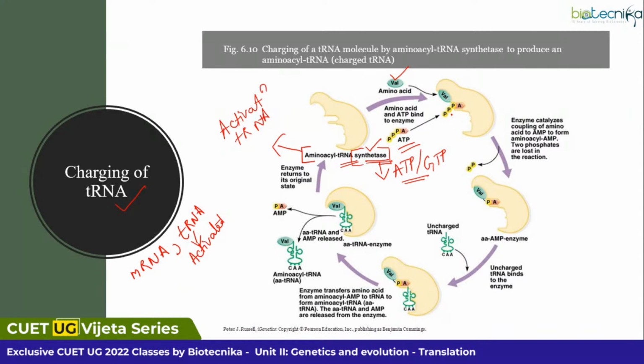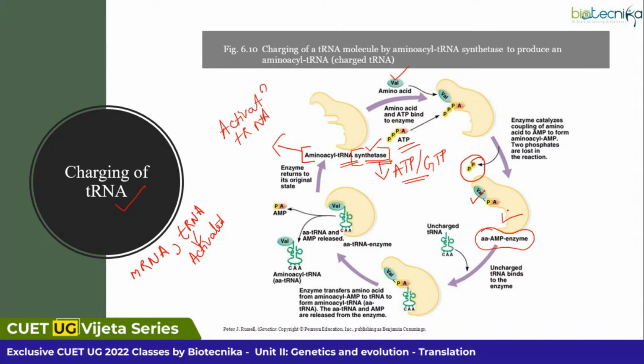So valine along with ATP goes and binds to the enzyme. Due to this binding, ATP undergoes hydrolysis, which releases two phosphates outside. So what are you retaining? You are retaining adenosine monophosphate with the amino acid along with the enzyme. So these are the three components.